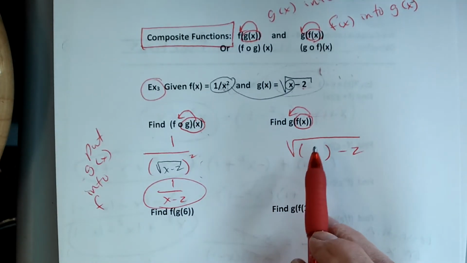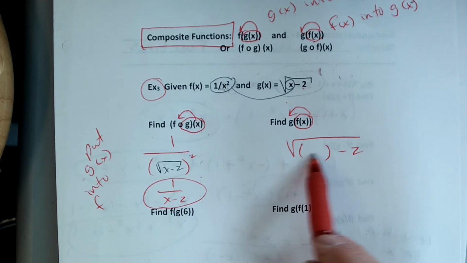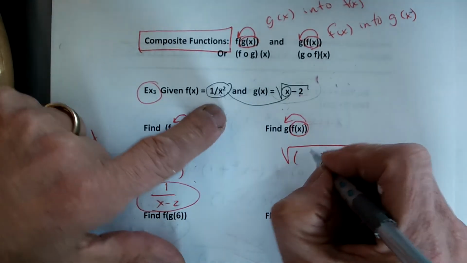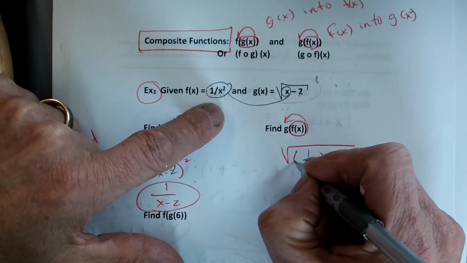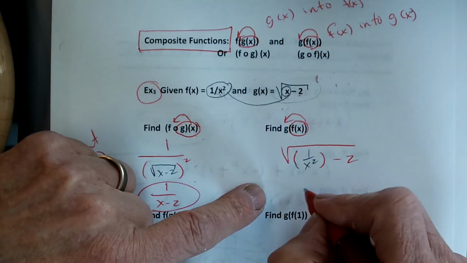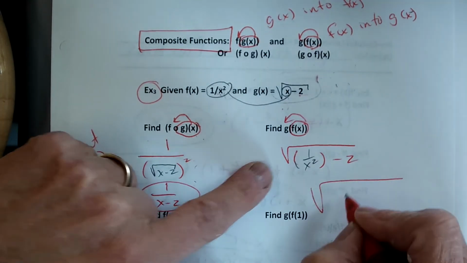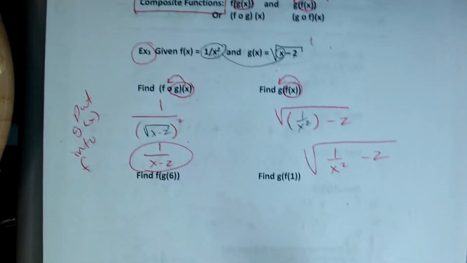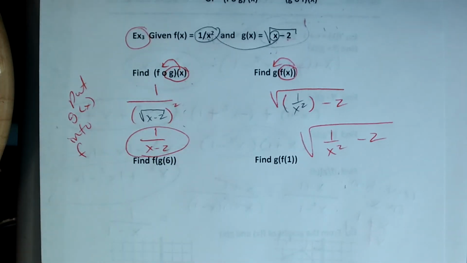Instead of writing x right here, I'm going to write my 1 over x squared. And that doesn't simplify very much. I mean, we could, but I'm not going to go there, not today. I'm just going to leave it as the square root of 1 over x squared minus 2, okay? Someday we'll simplify that more. For today, we're going to leave that, okay?